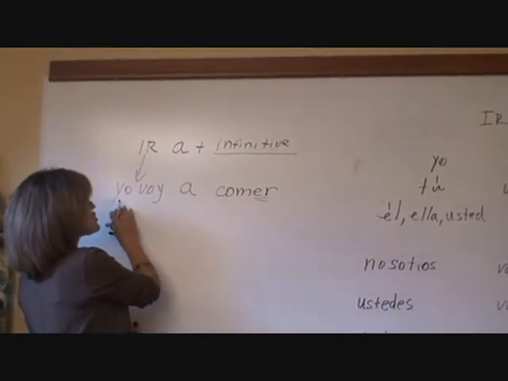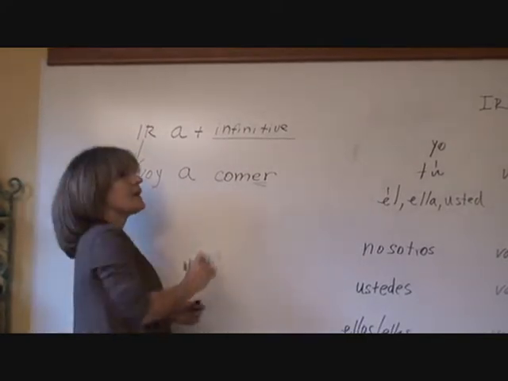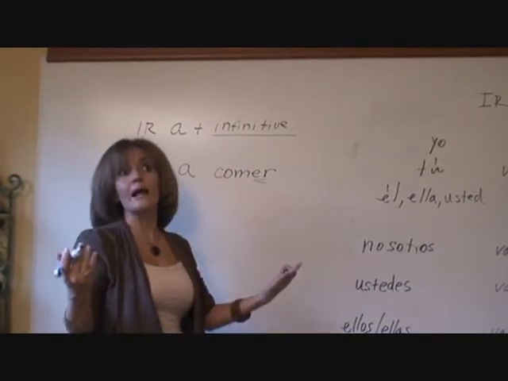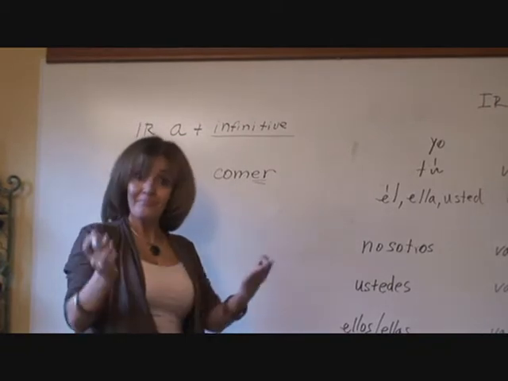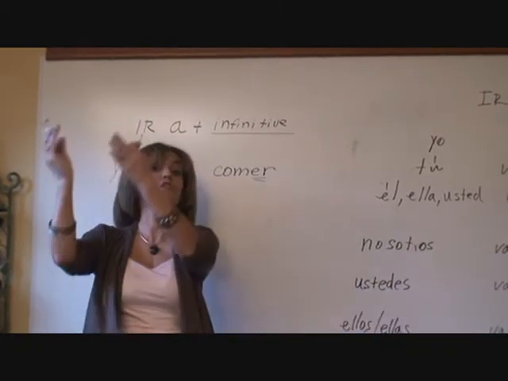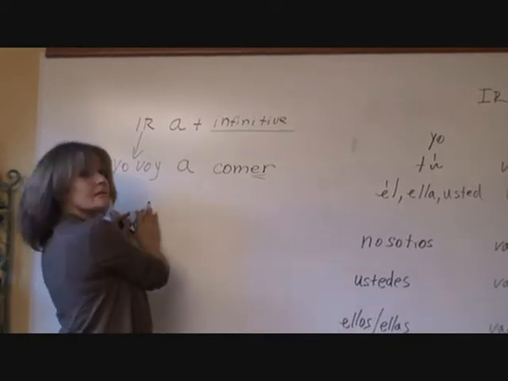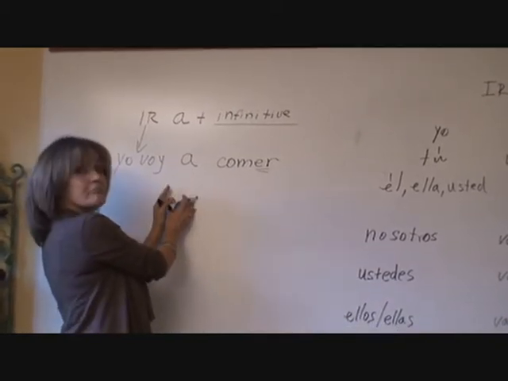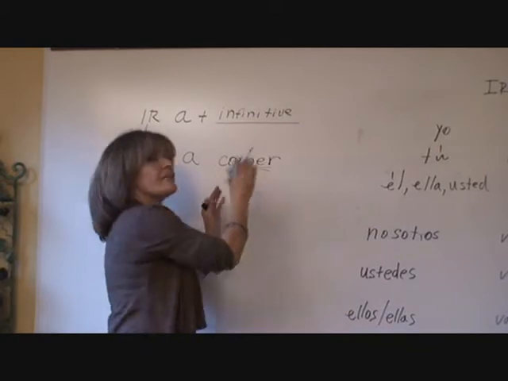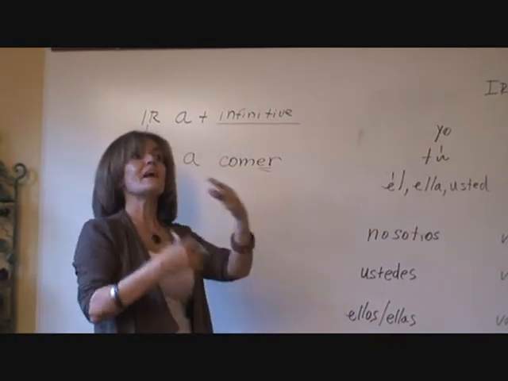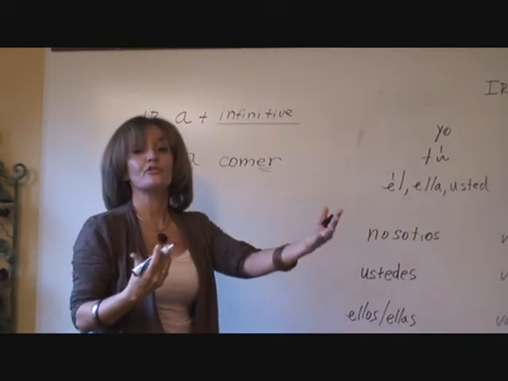So now you're saying yo voy a comer en el restaurante mañana. See how you're expressing a future action by just learning to conjugate the verb ir, putting a, and the infinitive of the next verb, depending on what it is that you are going to do.